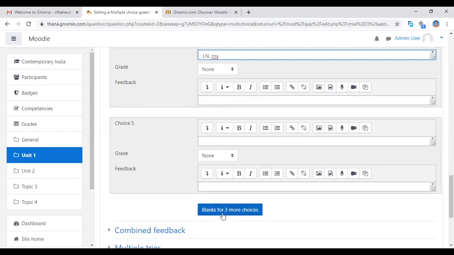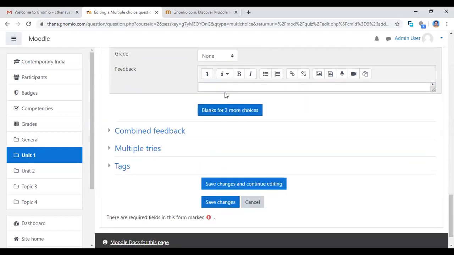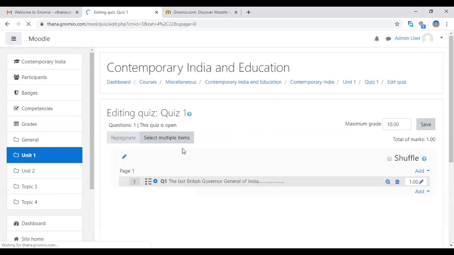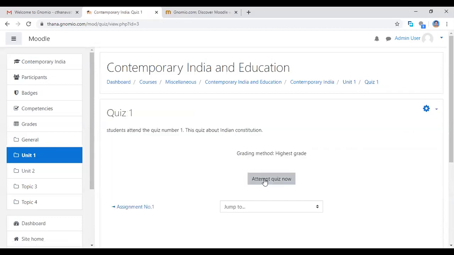If you want to add more choices, you can click. Now I'm clicking the save changes button. See, that question is here. If you want to edit or add more choices, you can click. Now I'm going to the quiz button, to quiz number 1. Attempt quiz now. So for you, attempt quiz now is here.